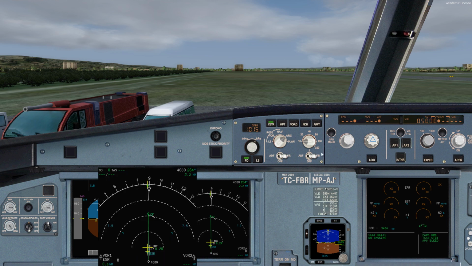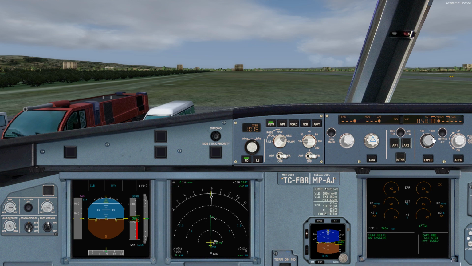Eskişehir VOR on VOR1 and VOR2 there. Constraint is on. Initial 5,000 there. So in flight instruments it is CLB NAV 152 and 5,000 blue set on the primary flight display. That's it. Let's call the ground staff.